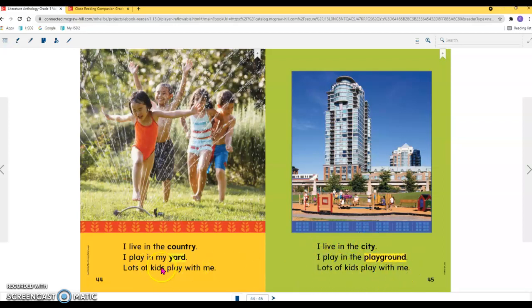What do you notice between these two? What's different? In the country, you play in your yard. In the city, you play in a playground. But in both, lots of kids play with each other.